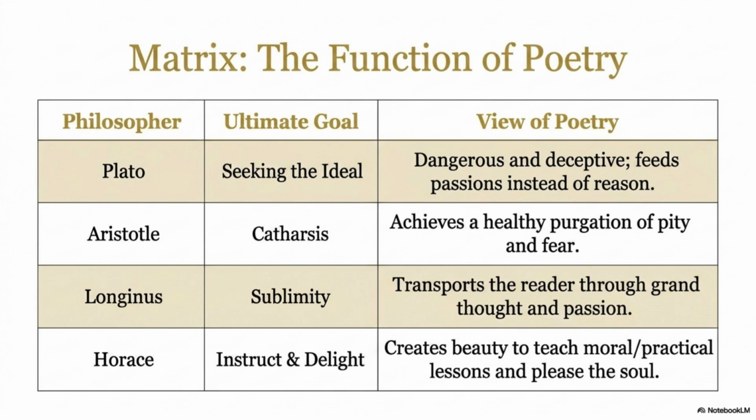Aristotle, catharsis. Now let us move to Aristotle. Aristotle was Plato's student, but surprisingly, he disagreed with his teacher. Look at the second row. His ultimate goal is catharsis. Catharsis means emotional purification or cleansing. Unlike Plato, Aristotle believed emotions are not enemies. They are natural. Instead of suppressing emotions, literature helps us experience them safely.